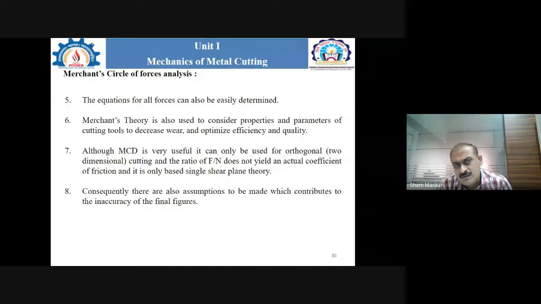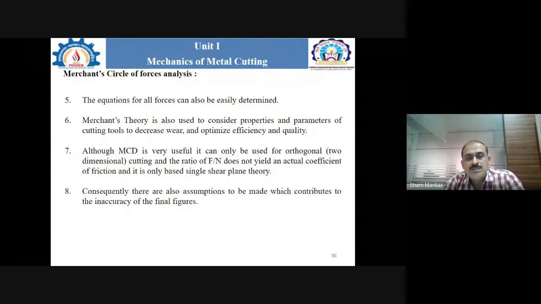While doing this analysis, Merchant made some assumptions. When we consider these assumptions, it will be easy to understand how the Merchant circle is drawn by considering the different forces and angles.